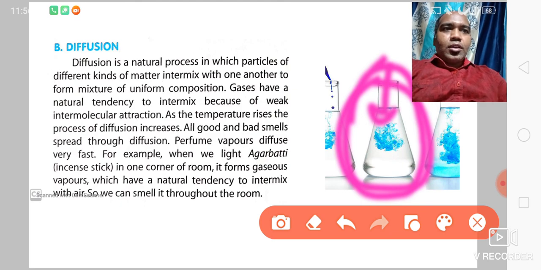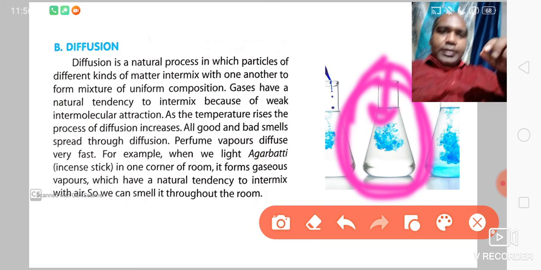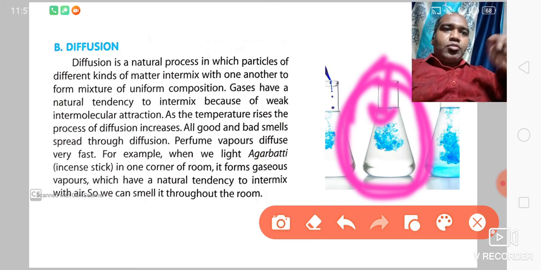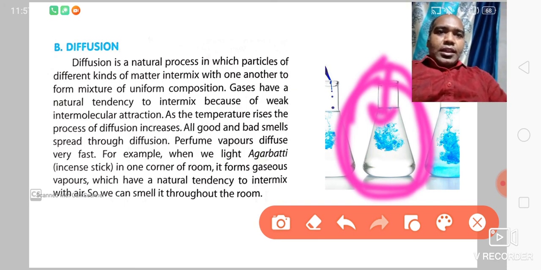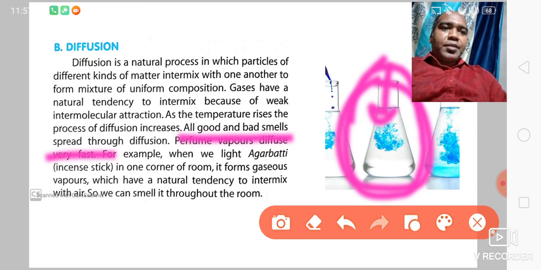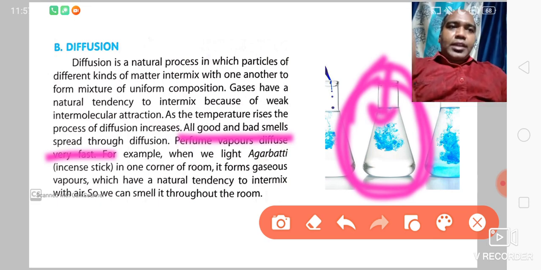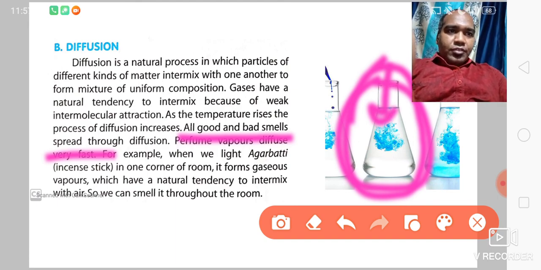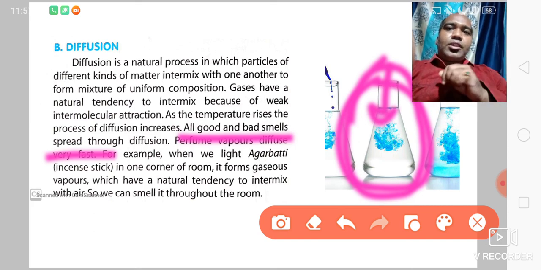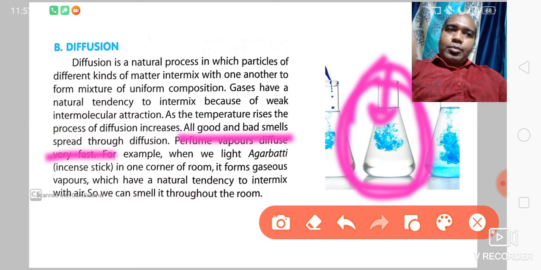Diffusion, meaning mixing of one material completely into another material. There are many examples, like perfume vapors diffuse very fast. If you spray perfume, it spreads very fast. We will see different types of diffusion. First of all, you have understood diffusion: mixing of one material into another to form a uniform composition.